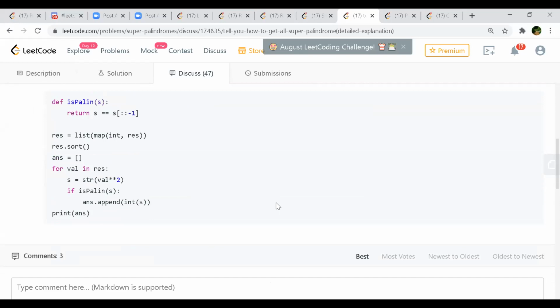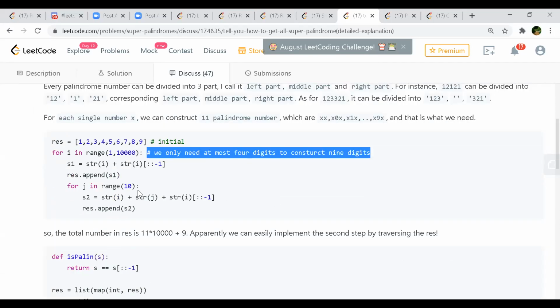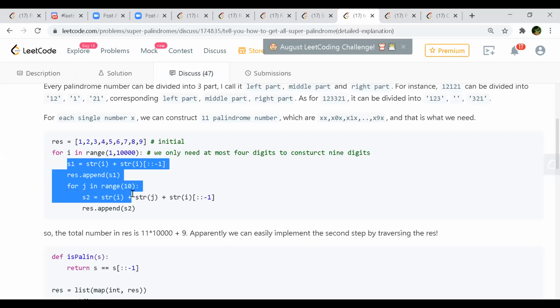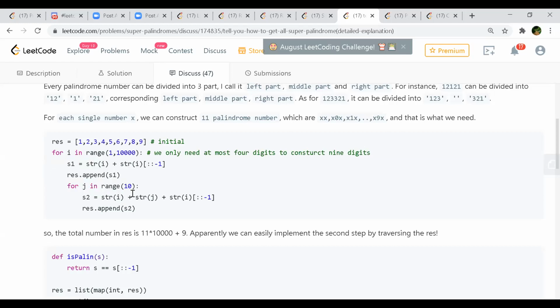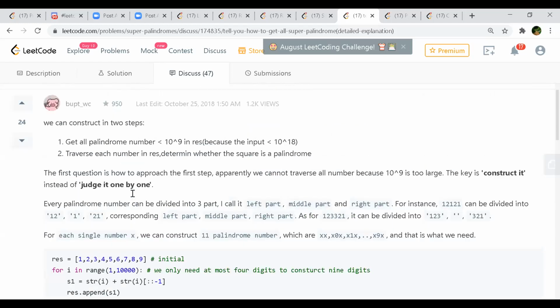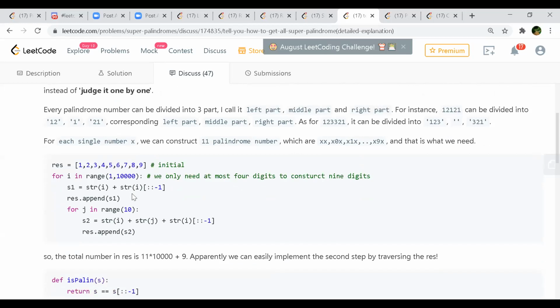Yeah, we have limitations, definitely. I don't know where they are taking care of it. I think this is the pre-processing. If you look at the entry function, he might be taking care of it. My question is, 10 power 9 is 10 digits, right? Why is it taking 9 digits? No, he's taking 10 raised to 18, I think. The square root will be 10 raised to 9, and for representing that we need at most 4 digits to construct 9.